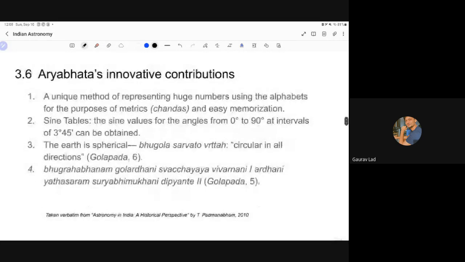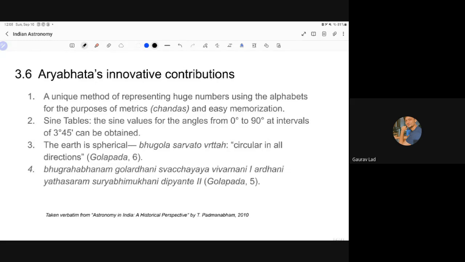So what were Aryabhata's innovative contributions? This is actually important. You might have seen many Instagram pages making ridiculous claims about quantum physics and all that stuff being invented in the Vedas, but they don't actually mention the contributions that astronomers have provided. So these are some of the innovative contributions that he made, which none of the people actually try to read and mention anywhere. And that is quite disappointing, to be honest.